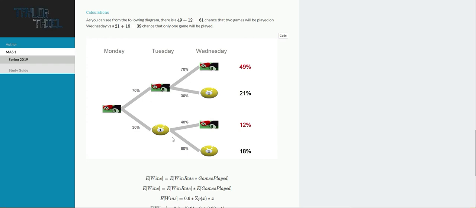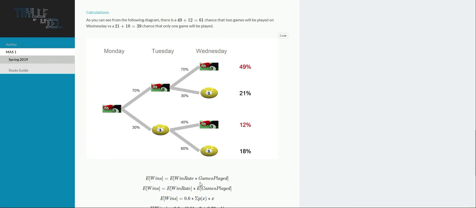You can do the same thing for the other branches, and that's how I get these red numbers, which are the probability that you end up playing 2 games on Wednesday. So all of this work for this diagram gets you these two numbers. There's a 61% chance that he ends up playing 2 games, and a 39% chance that he ends up playing only one game.